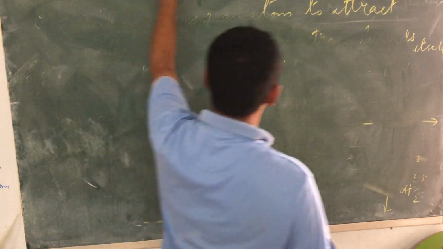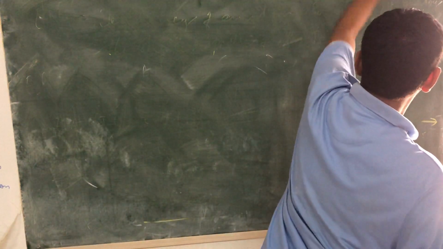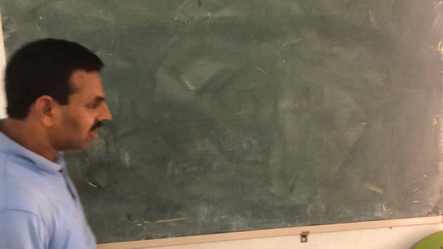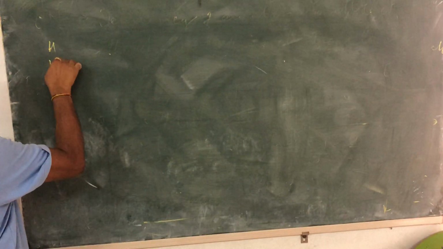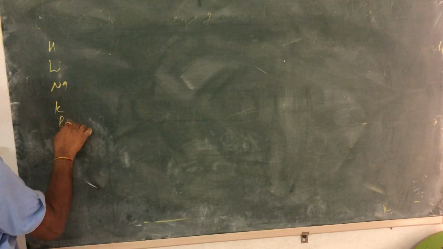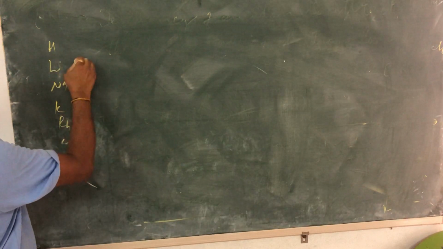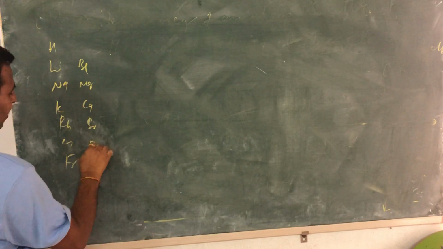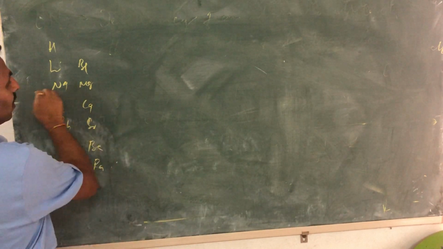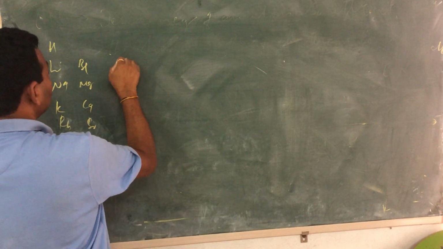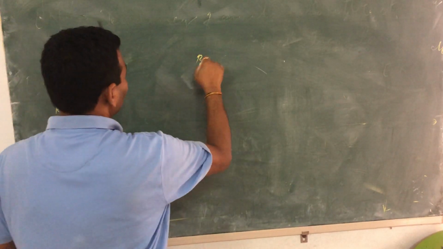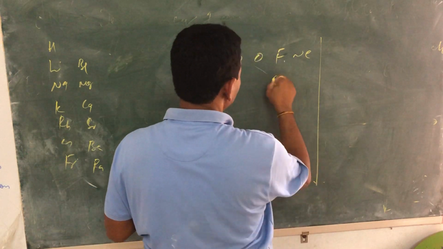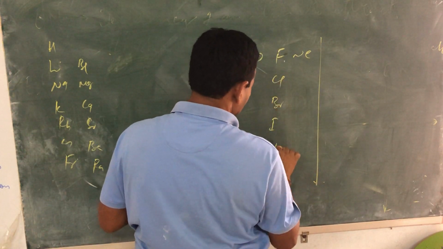So finally, a small topic is left, children: metallic and non-metallic properties. Quickly, you know all the metals like lithium, sodium, potassium, rubidium, cesium, francium of the first group, beryllium, magnesium, calcium, strontium, barium, radium. Now quickly I am going towards the right: boron, carbon, nitrogen, oxygen, fluorine, neon, and chlorine, bromine, iodine, astatine.